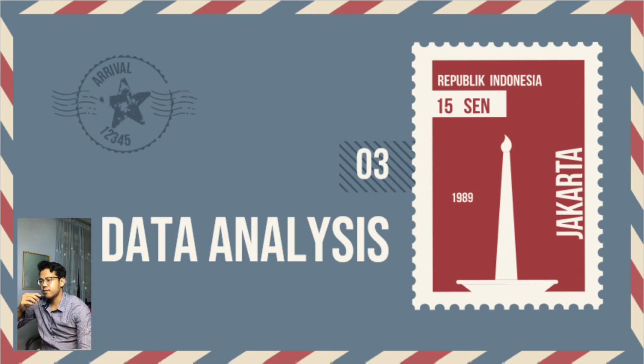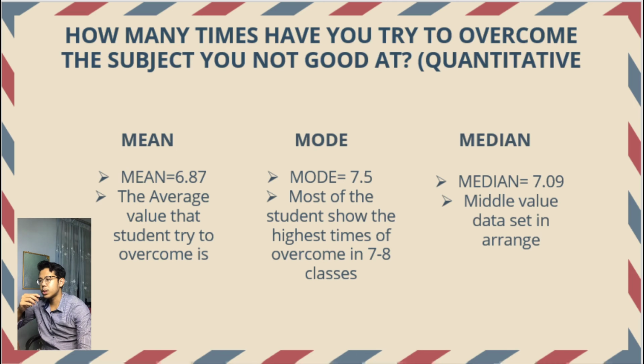Data analysis. Question 1: how many times have you tried to overcome a subject you're not good at? The mean refers to the average value of times that students try to overcome. The mode refers to the data where most students show the highest number of times of overcoming, in the 7 until 8 class.